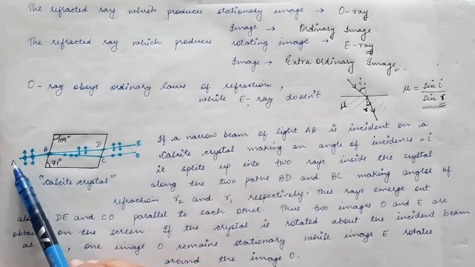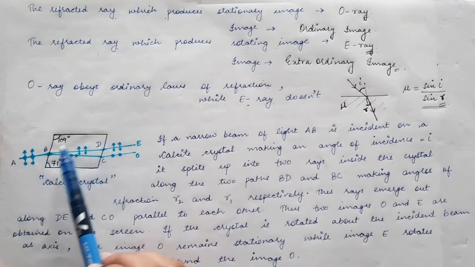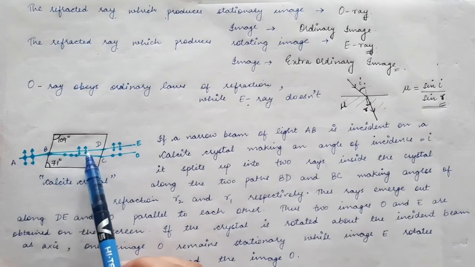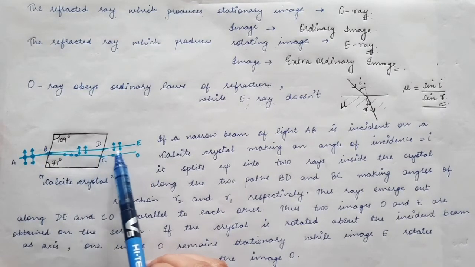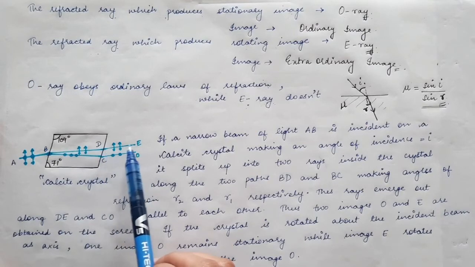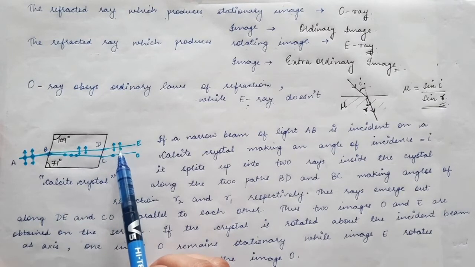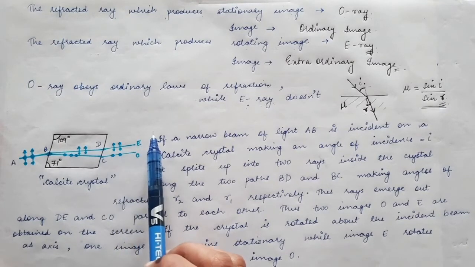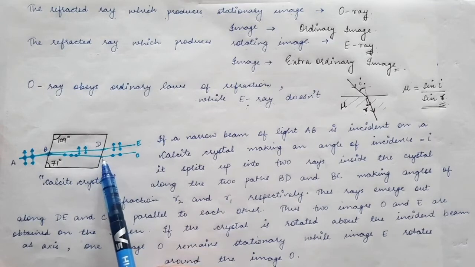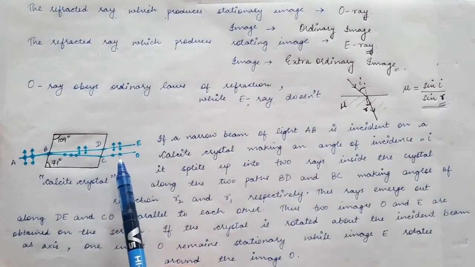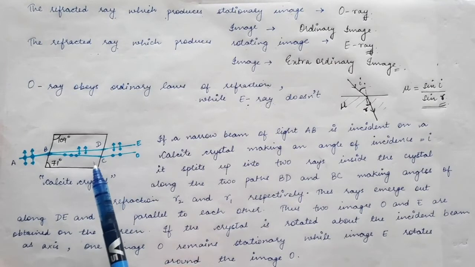So when unpolarized light falls on a calcite crystal, it splits into two rays, double refraction occurs, and then they come out of the crystal. The ray which has its vibrations of electric field in the plane of the paper is called the extraordinary ray, and the other one, which emerges such that its vibrations of electric field are perpendicular to the plane of the paper, is called the ordinary ray.